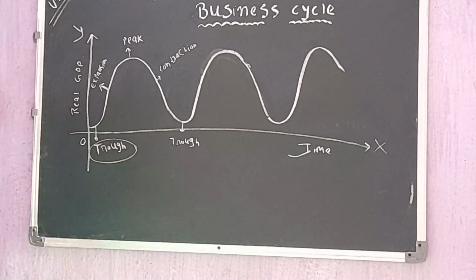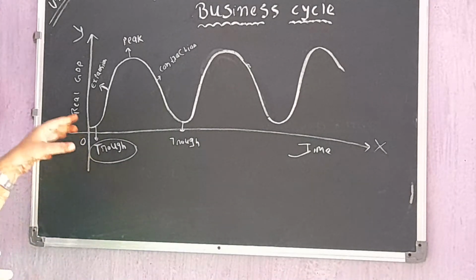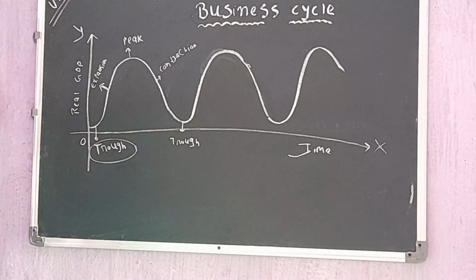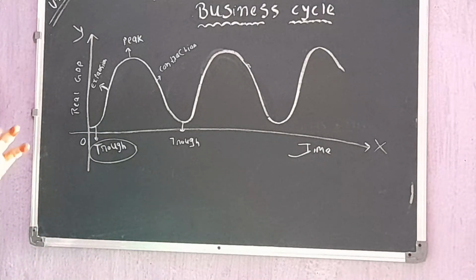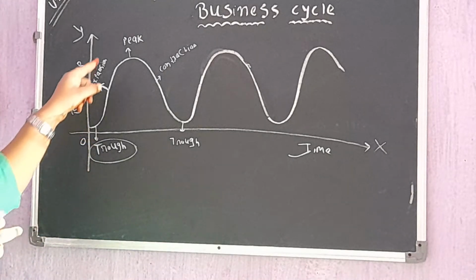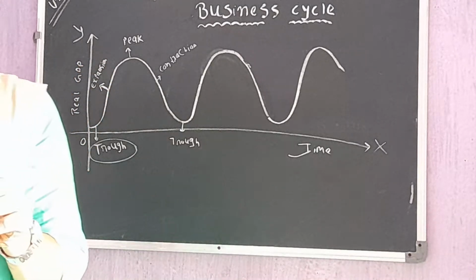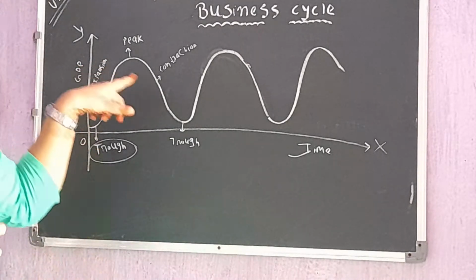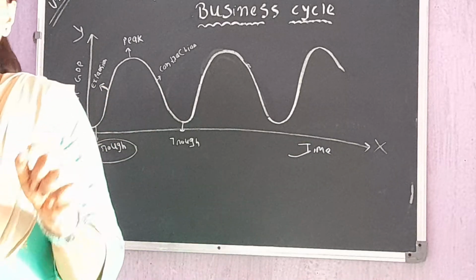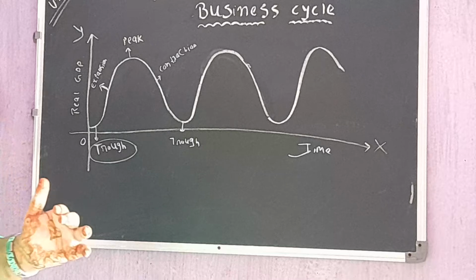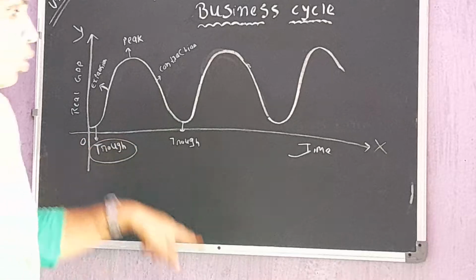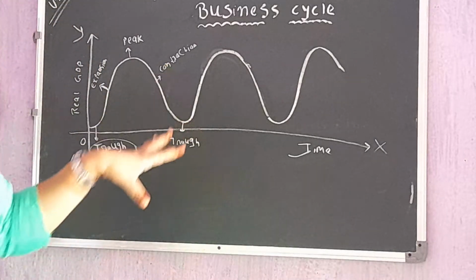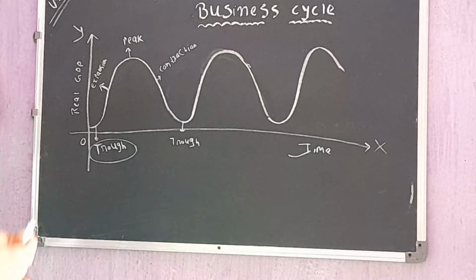Like the example of the balloon I gave you, where the balloon is completely flat. So this is the trough situation. Then I told you that we start putting some air in the balloon so it blows up. So this is the expansion. The balloon reaches the point above which we cannot blow it, so that is a peak. When somebody puts a pin into the balloon, it starts leaking slowly, that is contraction. And when it completely gets flat again, it is the trough. So this is how we understand the different phases of the business cycle with the help of the balloon.